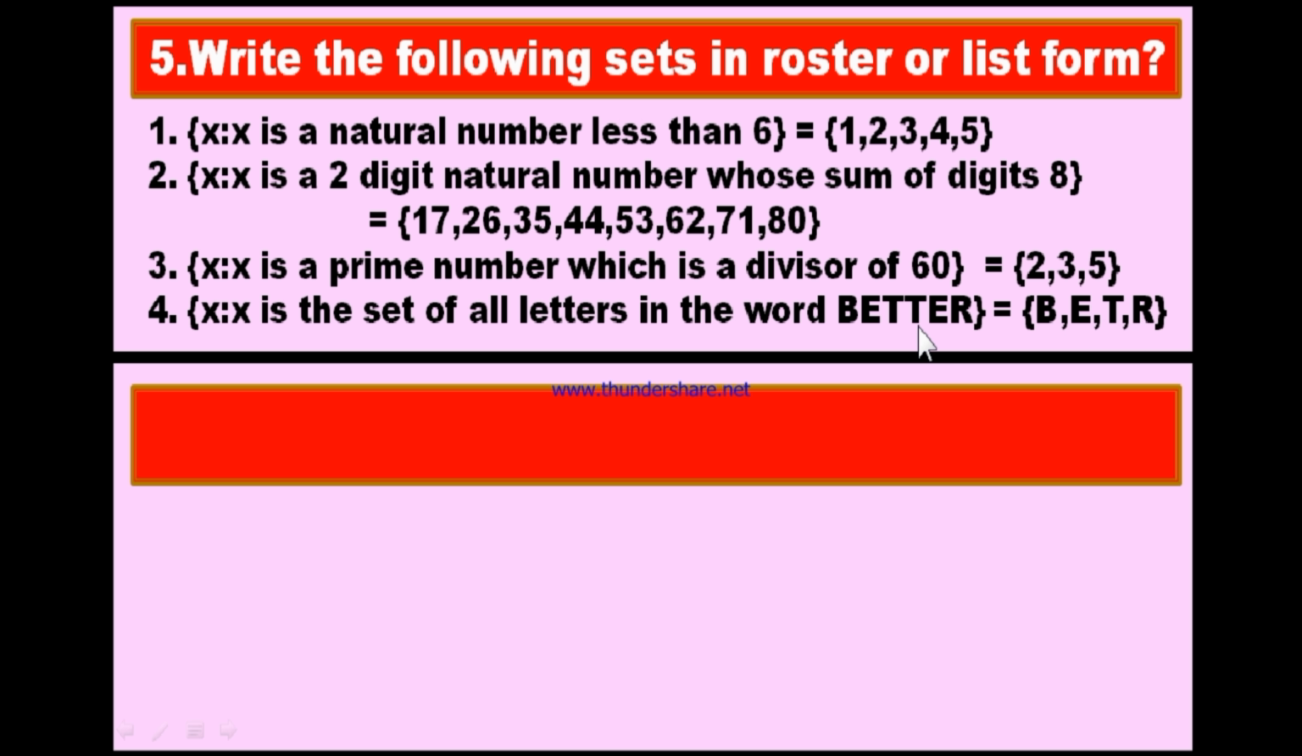Even though T came 2 times and E 2 times, you should not write E and T 2 times, because in sets the general usage is you should not repeat any element.